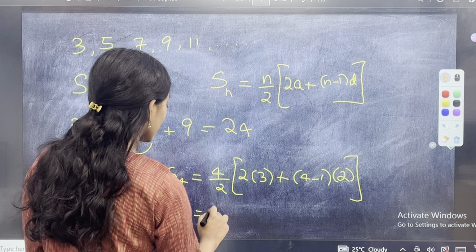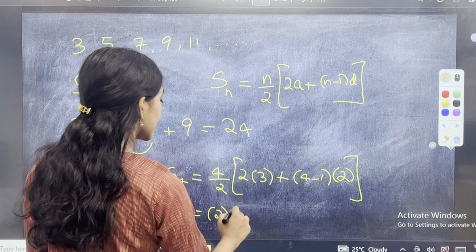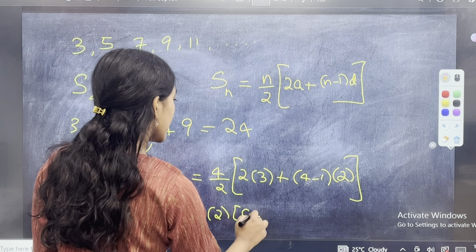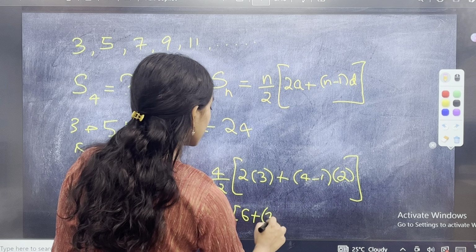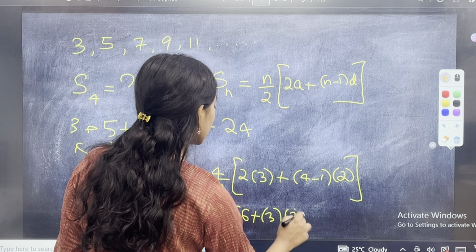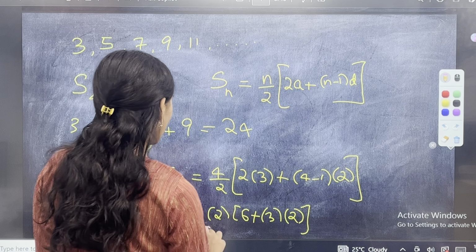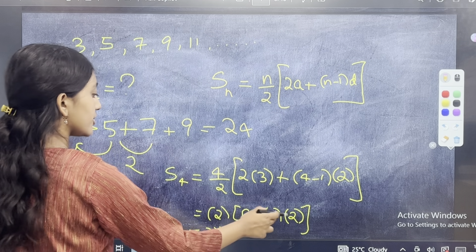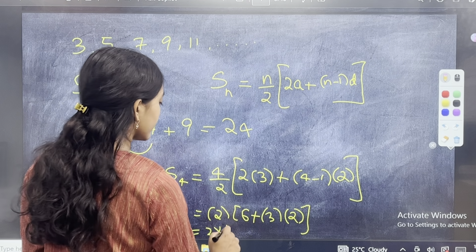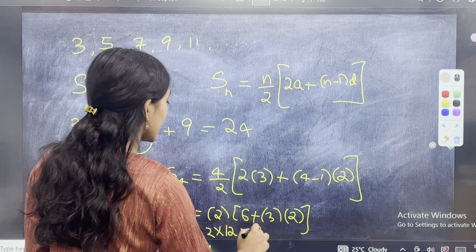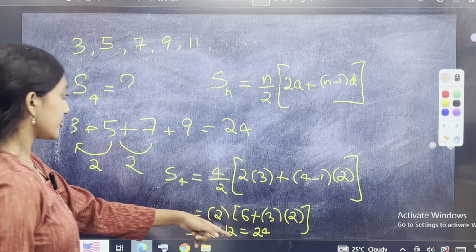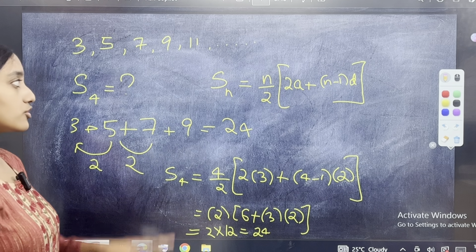So 4 by 2 is 2. 3 2s are 6 plus 4 minus 1 is 3 into 2. So you have 2 into, 3 2s are 6, 6 plus 6 is 12, 12 2s are 24. Here 24 came, here 24 came. So now you understood the formula.